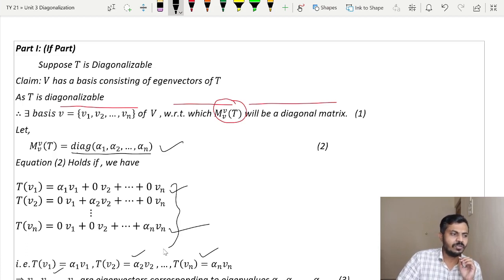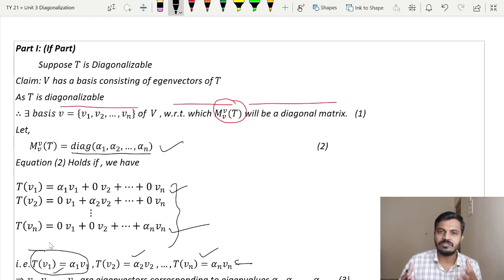But after looking at this, do you remember certain things? What do you recall? Do you recall the definition of eigenvalue and eigenvector? If you see properly, this implies that v1 is an eigenvector corresponding to eigenvalue alpha 1, similarly v2 is an eigenvector corresponding to alpha 2, and so on.